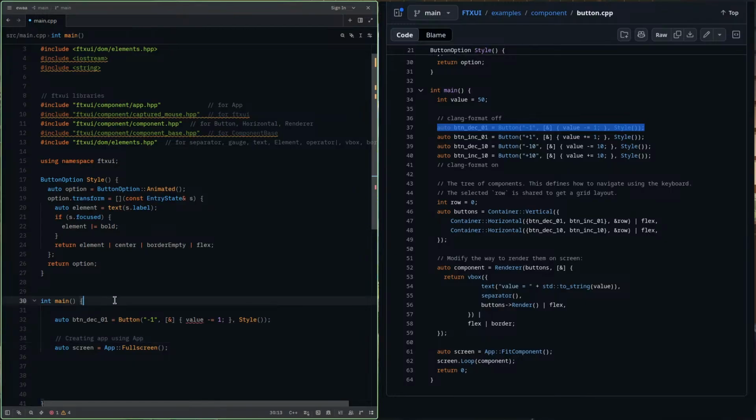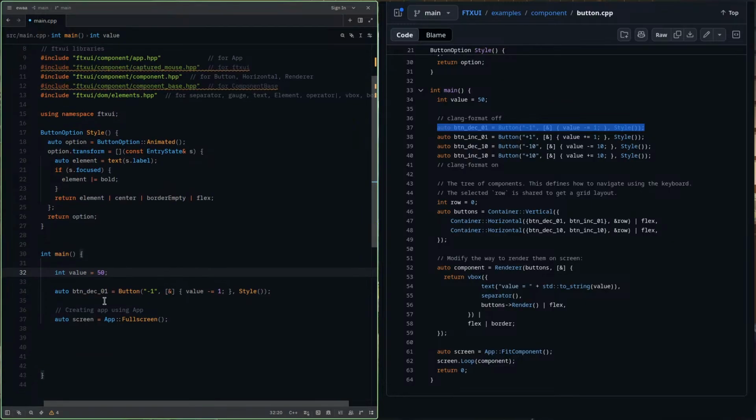Okay, so let me just write value here first. Int value is equal to 50. Now this button decrease 0, 1 will show me a label of -1, and on clicking this, it will reduce the value by -1.